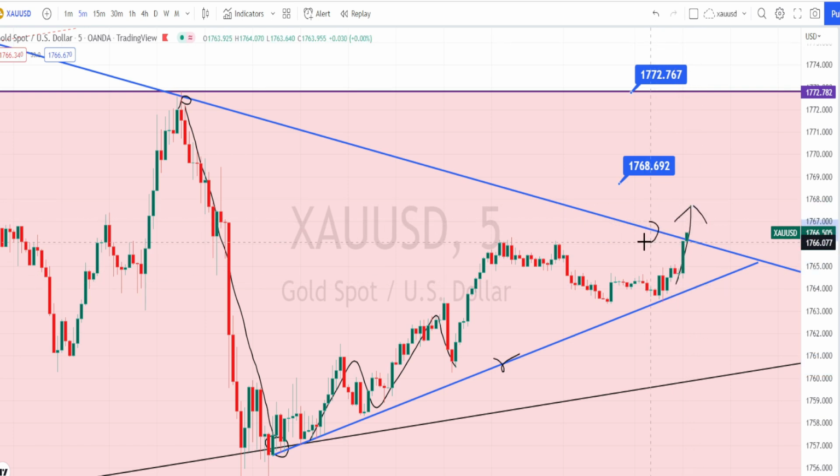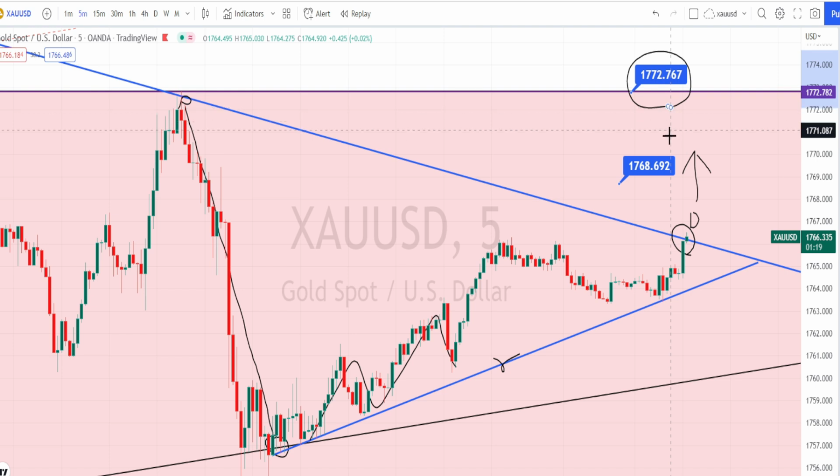Currently the candle is breaching this resistance line from the hourly time frame. Wait for the candles to close above this line in order to take trades on the bullish side. Currently it is only breaching. The candles have not closed above this line or the trend line. The next level of resistance is going to be around 1772 from the higher time frame. It is the previous high also.